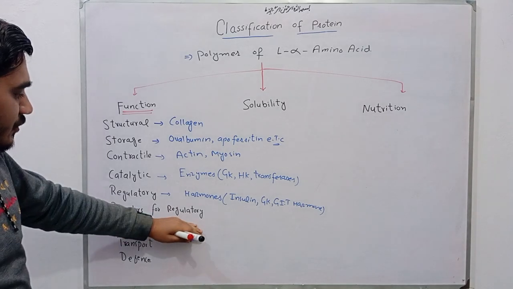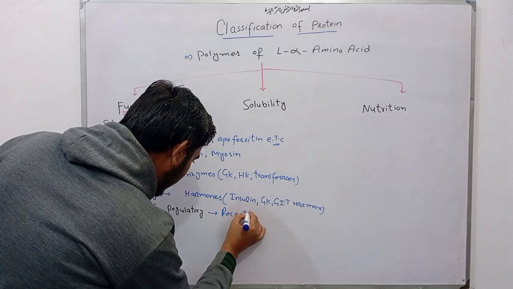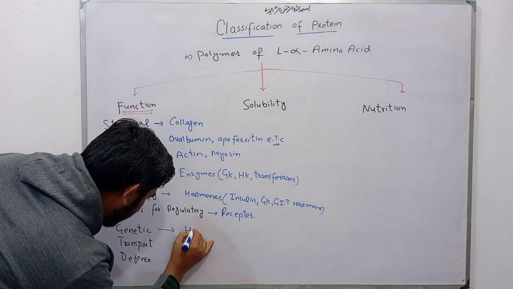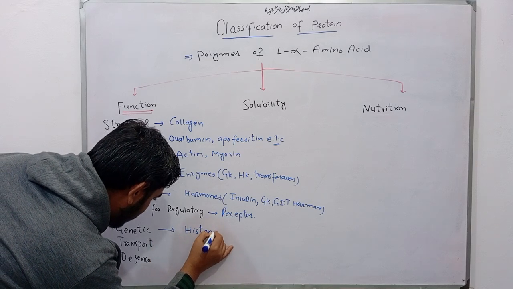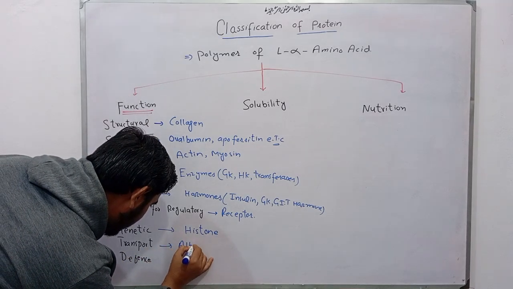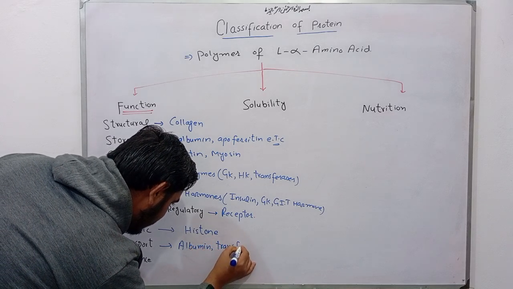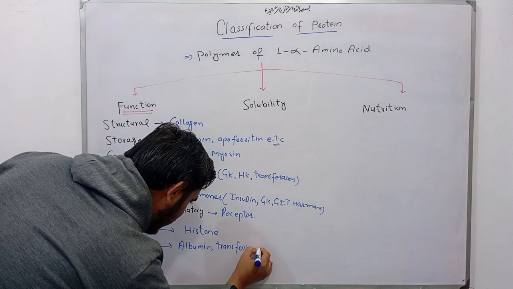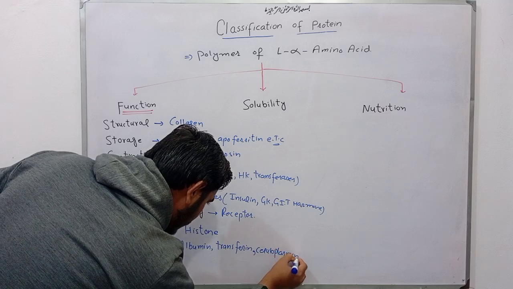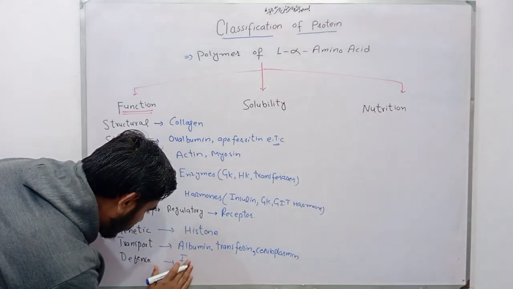Now receptors for regulatory protein act as receptors for regulatory proteins. Genetic protein includes histone protein. Examples of transport protein are albumin, transferrin, and ceruloplasmin. The defense protein example is immunoglobulin.